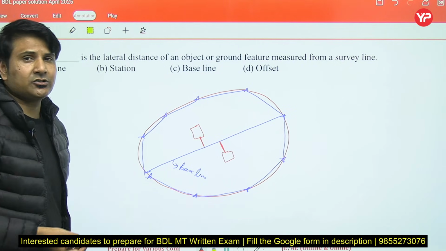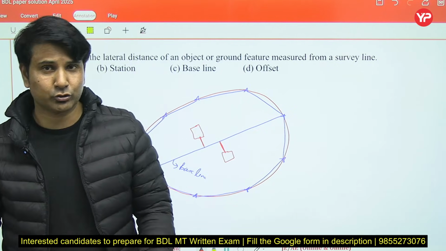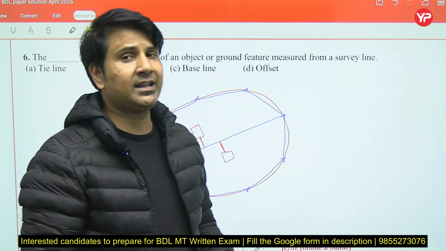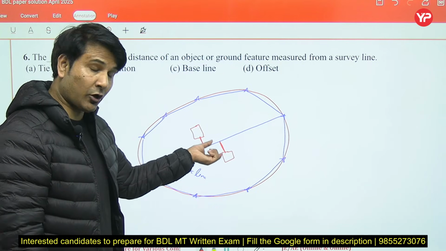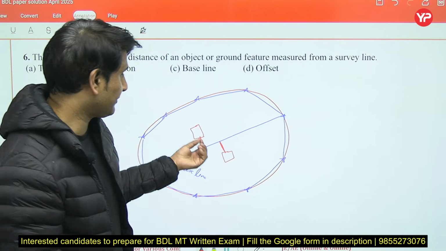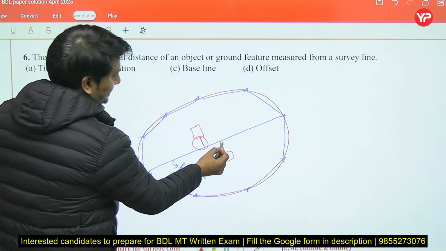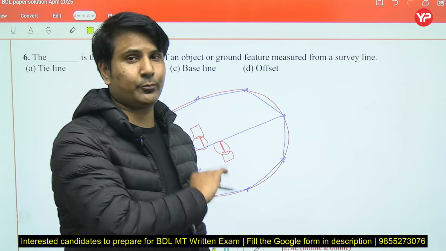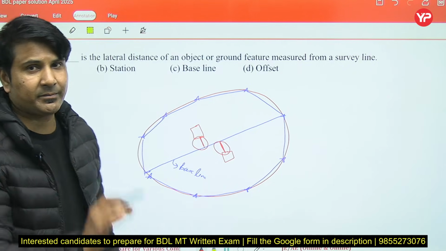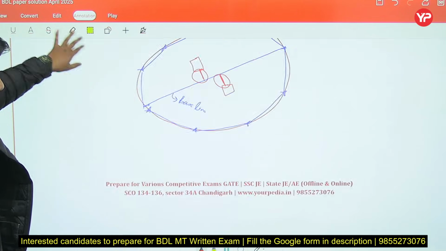If the length of this offset is less than 15 meters, we will call it a short offset. And if the length of this offset is greater than 15 meters, then we'll call it a long offset. So the lateral distance measurement which locates the exact position of a feature from the baseline is called an offset. So the right option is offset.